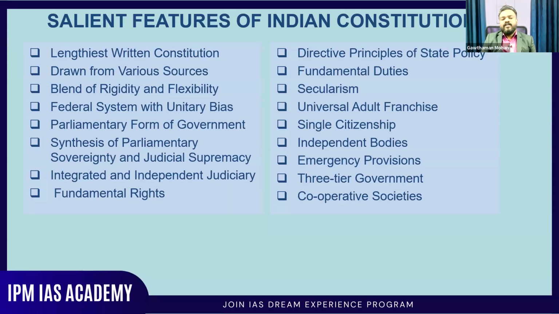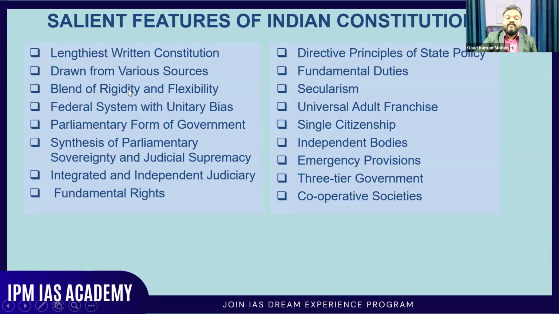Like you can see that the fundamental rights came from USA, the fundamental duties we have adopted from USSR, the process for amendment we adopted from South America, the DPSP we have adopted from the Irish Constitution. So all these were actually adopted from various parts of the world, right? So certain things we have actually made for our people also. So they have actually drafted that in our country. So there were aspects from different parts of the world. That is what is meant by drawn from various sources.